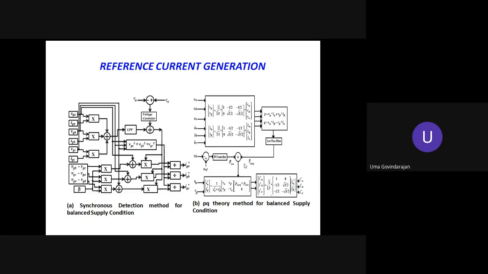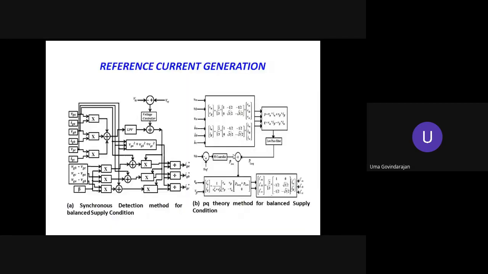Using this P average component and a very small loss component that we are getting from the capacitance present at the input of the voltage source inverter, we have a very small loss component.